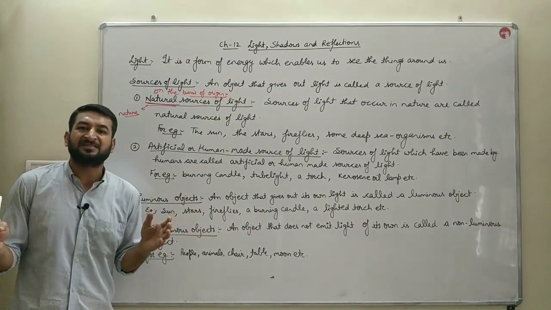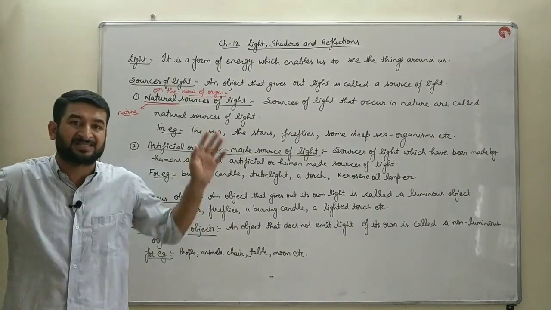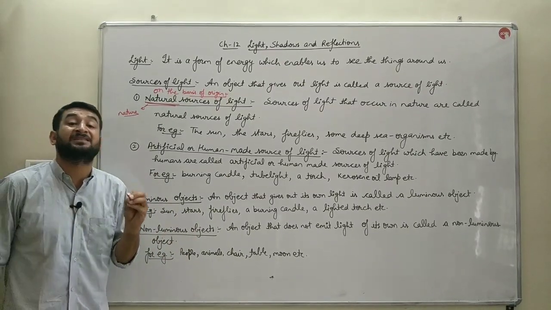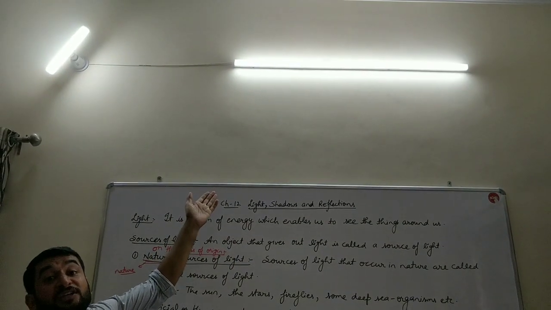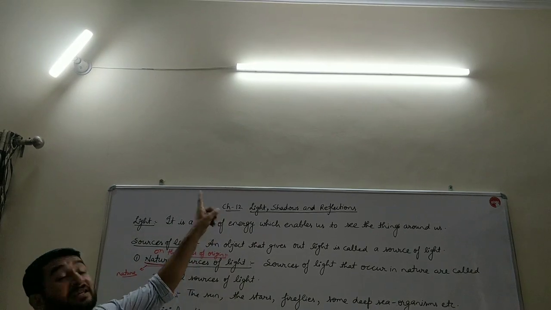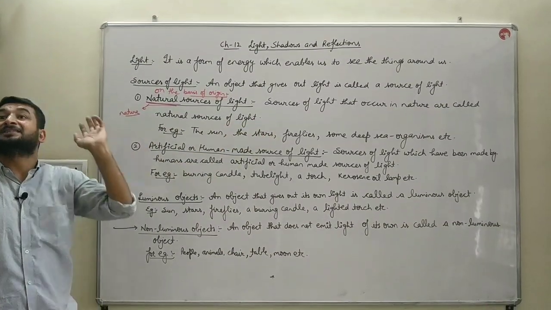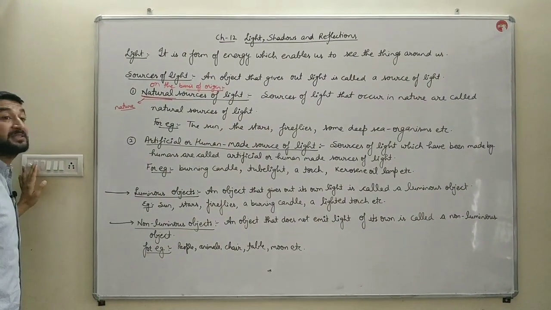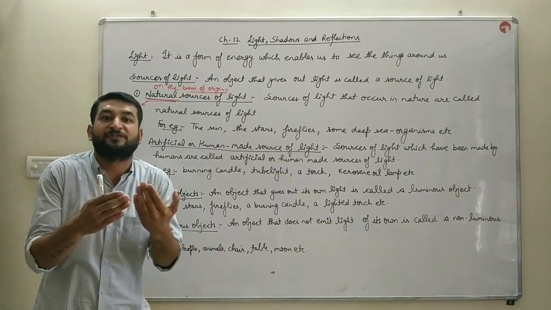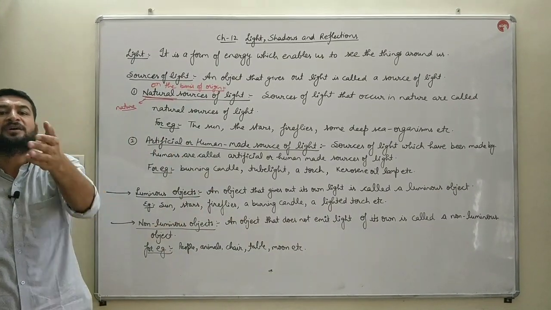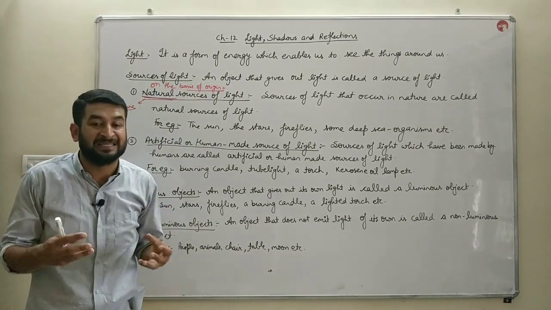The sun and the stars emit their own light. There are certain reactions occurring in them. There are certain blasts occurring in them, due to which they emit that large amount of light energy. The tube light, which is present over this board, is also a luminous source. It is emitting its own light, and due to that light, it lights up this room, and all the things are visible to us, as this light makes this board visible to all of you present over the screen. So this is the luminous source which is emitting its own light.